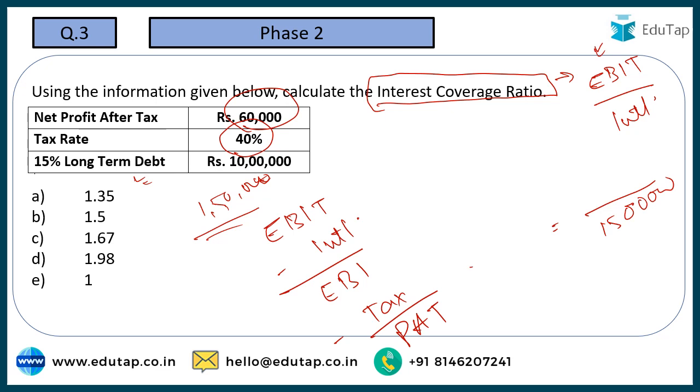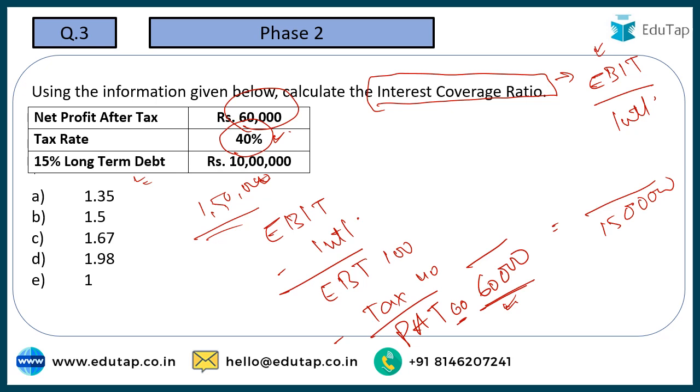So we are given this profit after tax as 60,000. We are given the tax rate is 40%. So balance after 40% is 60,000, so we can easily make out that this is 60%. If 100 was our earning before taxes, then we would have paid 40 in the taxes and profit after